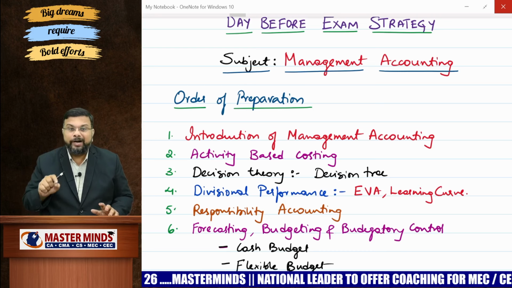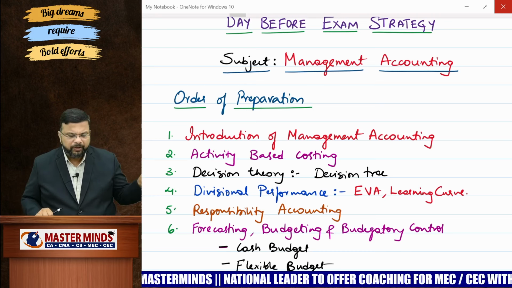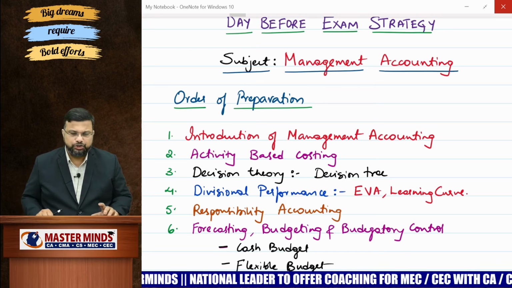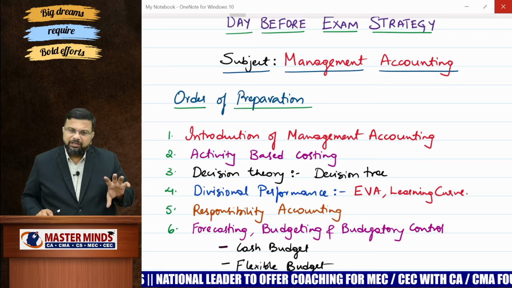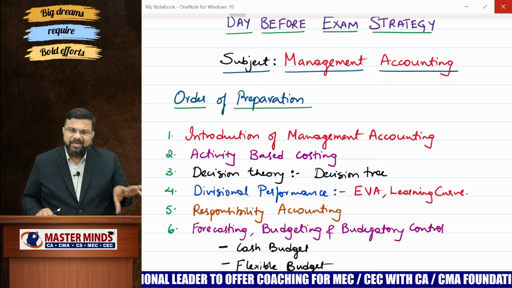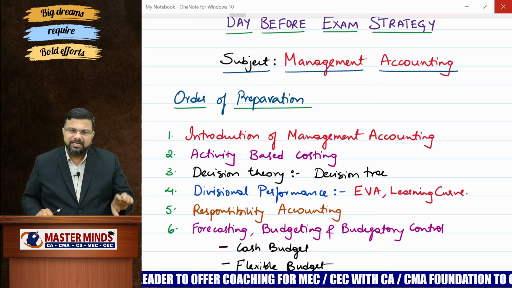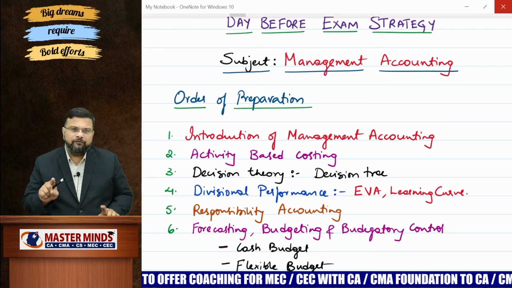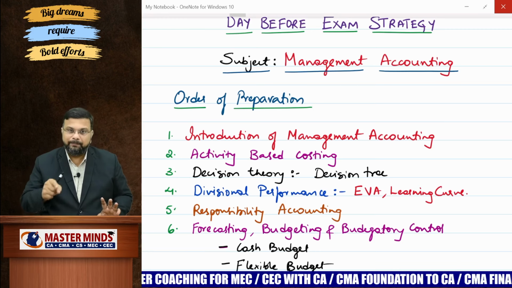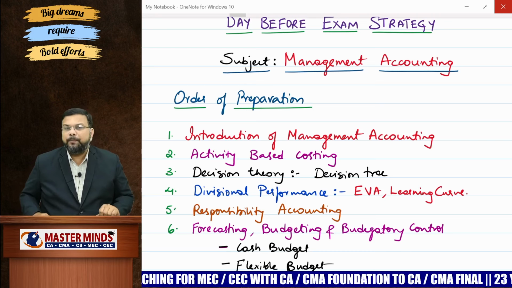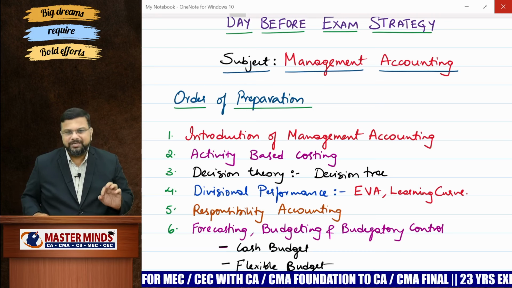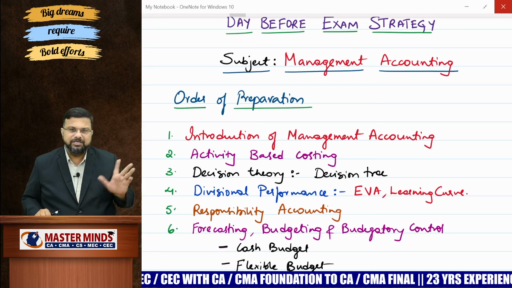Definitely we'll get a problem on decision tree, where we will draw a diagram and evaluate the question. So Decision Theory is very, very important. There is no question of taking any model as choice in that particular chapter. Most important of all is decision tree in that chapter. Now comes Divisional Performance and Measurement.